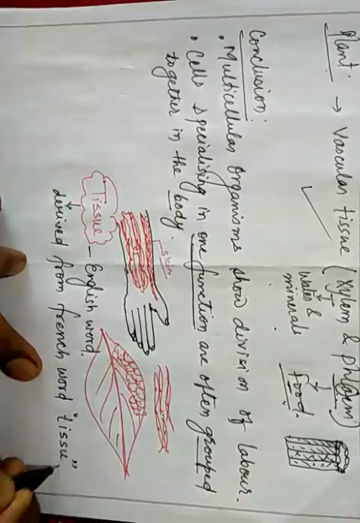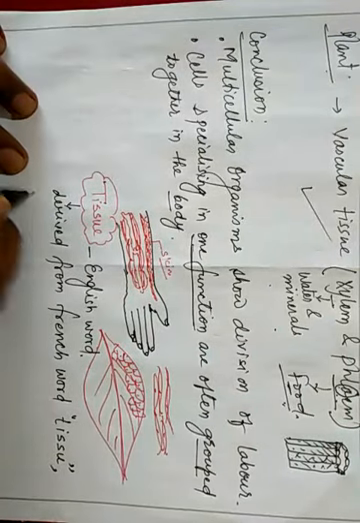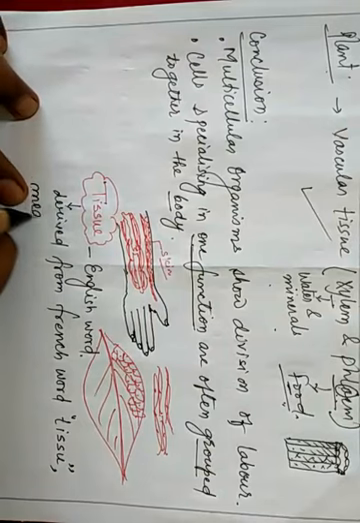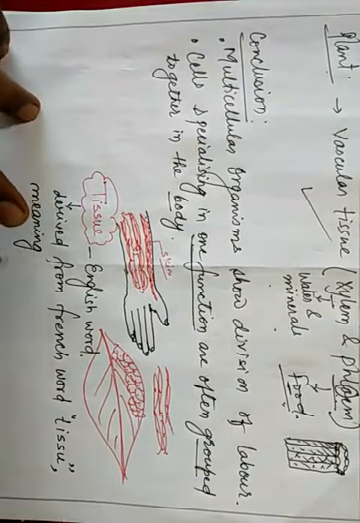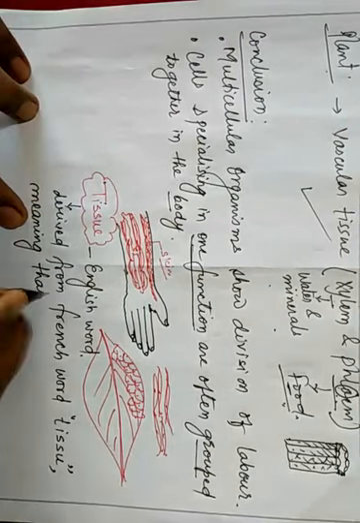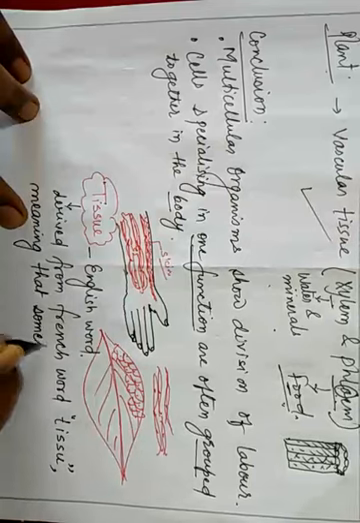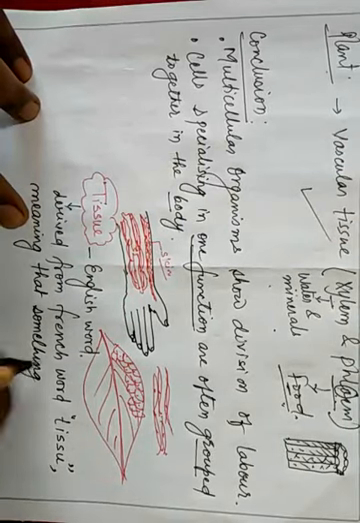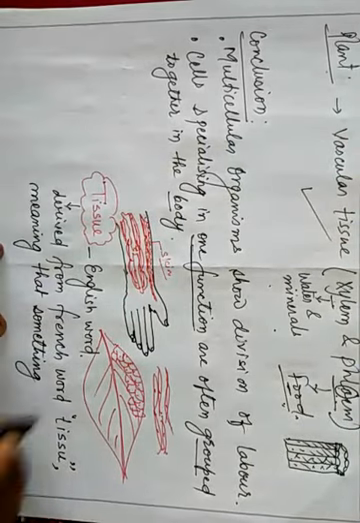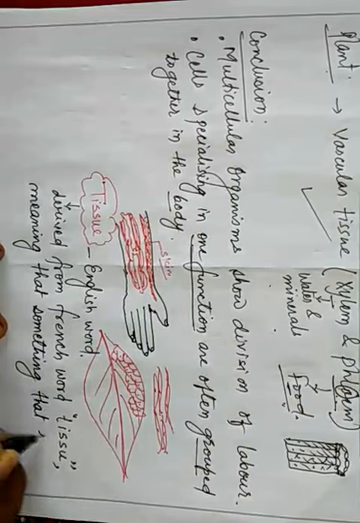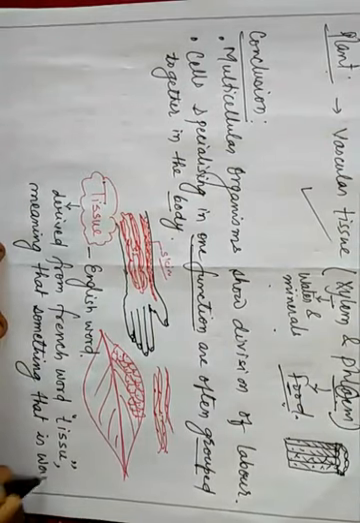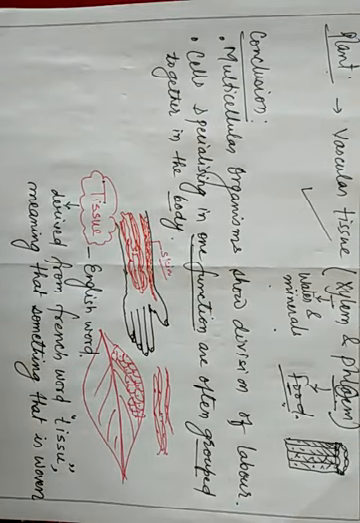Okay, tissue. So what is the meaning of this tissue? So tissue meaning is something that is woven, isn't it? Something that is woven, मतलब जो थ्रेड जैसे होते हैं एक दूसरे से बाइंड अप होते हैं.